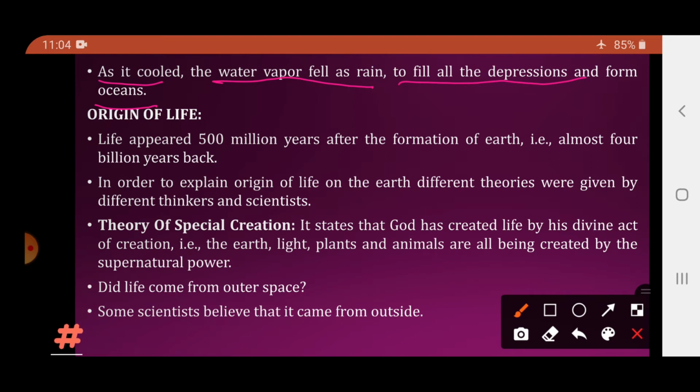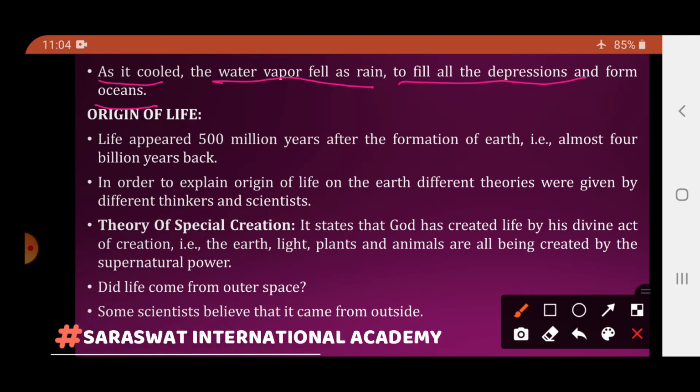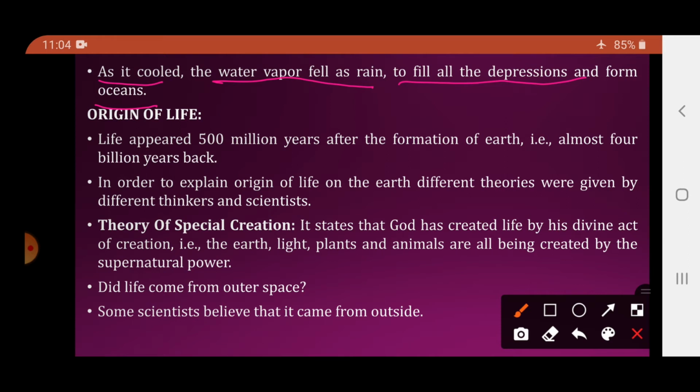First we saw how the universe originated, then we studied how the Earth originated, how and when. So basically Earth originated some 4.5 billion years ago. At first there was no atmosphere on the Earth, but what happened? We have seen that carbon dioxide, methane and oxygen formed from the molten masses, and then water vapor fell as rain, and the depressions, the pits present on the Earth, were filled with water, and this is how the oceans were formed.